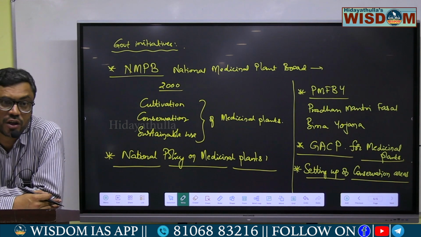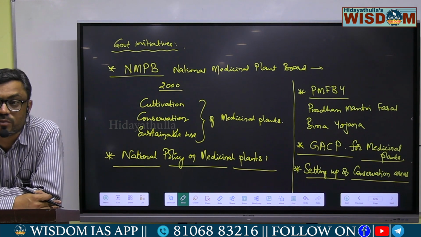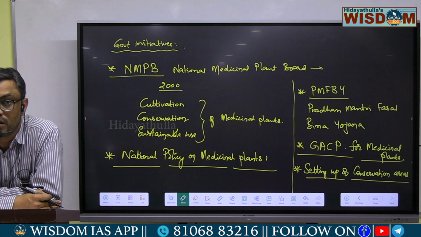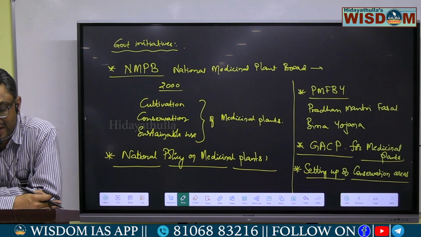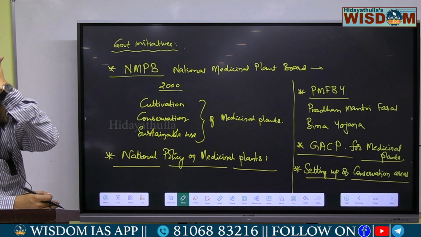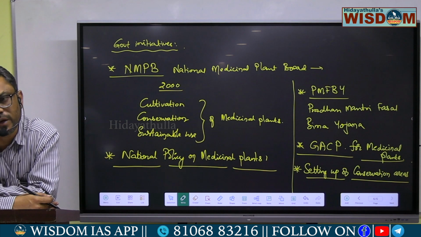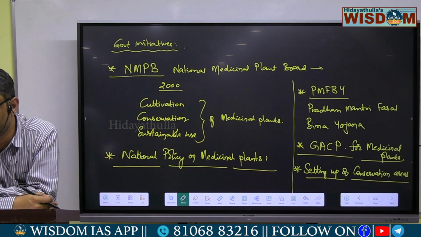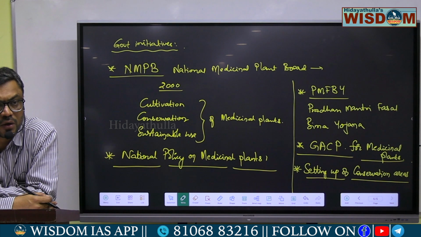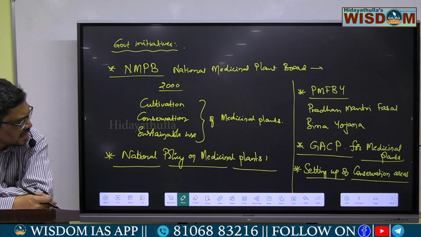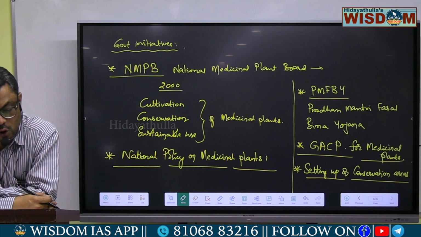Extinct, endangered or threatened species of these medicinal plants can be conserved by implementing various conservation strategies. Like that, various types of medicinal plants can be conserved by implementing different types of strategies. And the genome of these plants can be preserved by the cryopreservation process. So these types of conservation areas have been set up by the government.